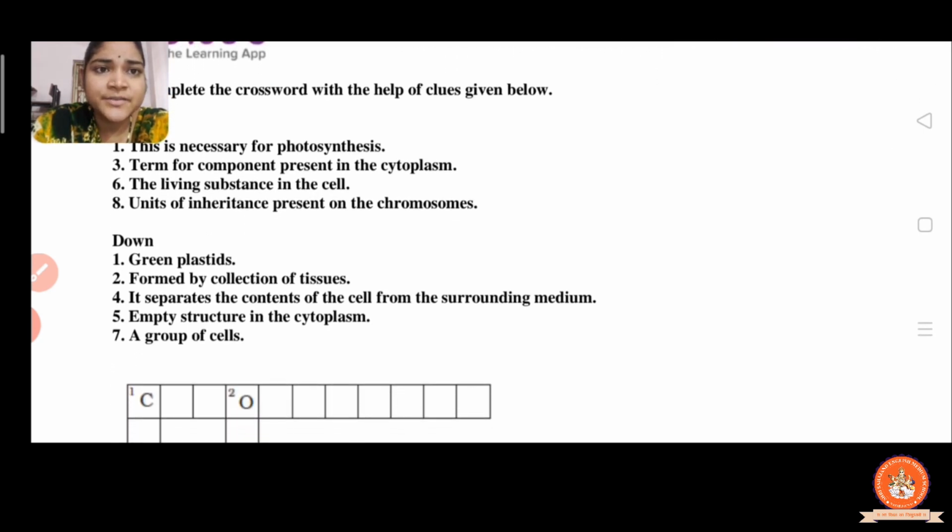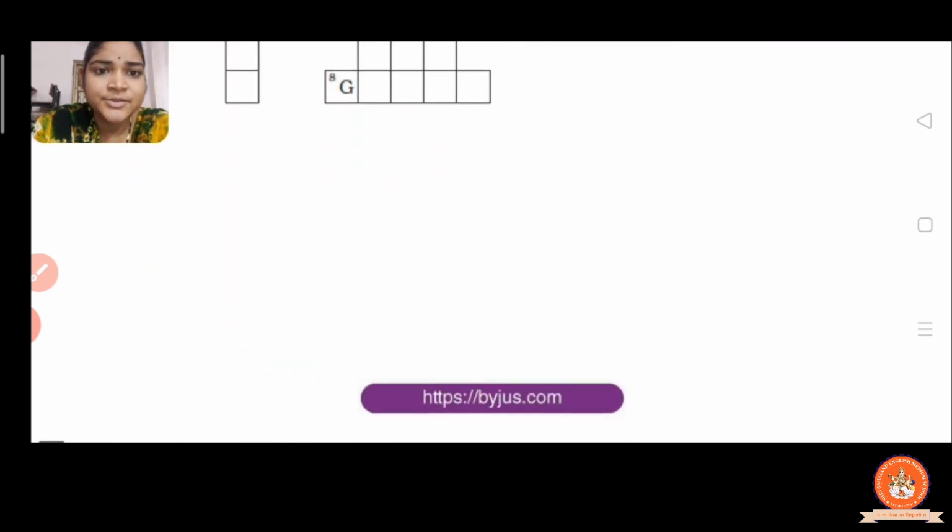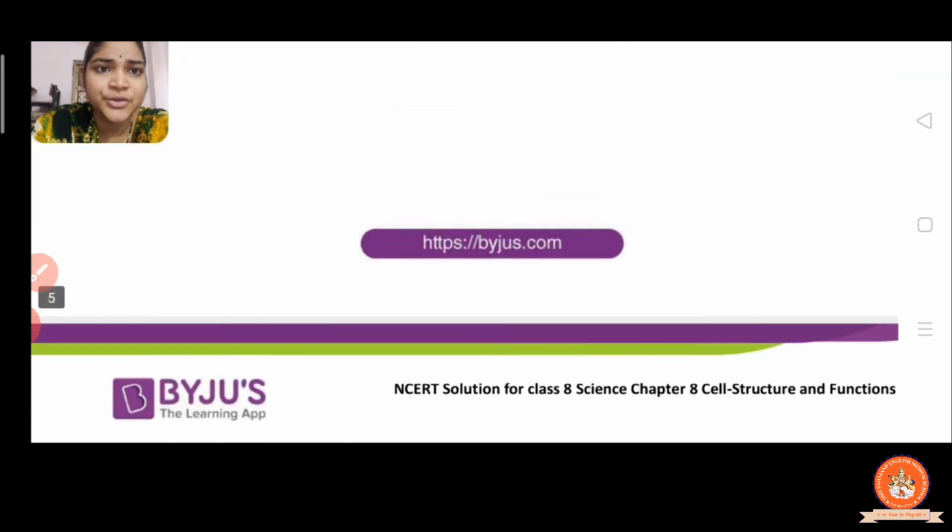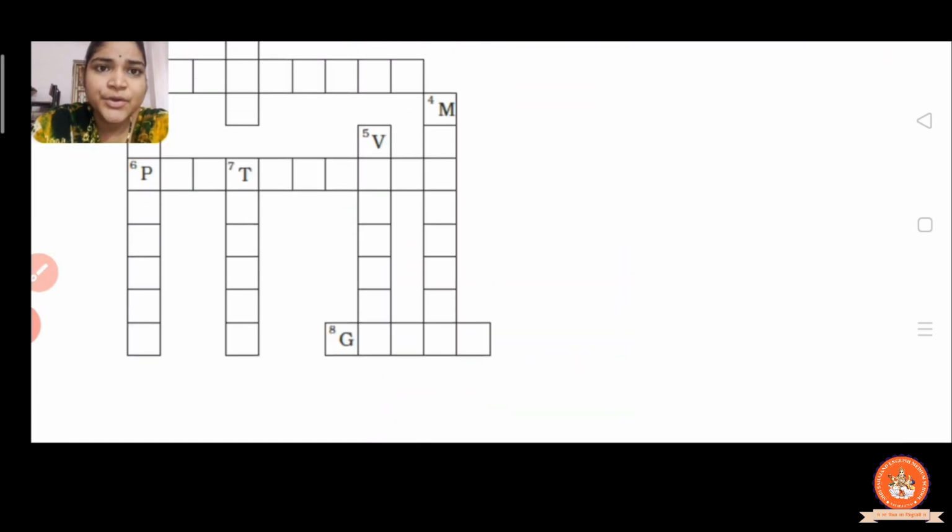Complete the crossword with the help of the given words. This question is not to be written in your notebook. It is just for your information.